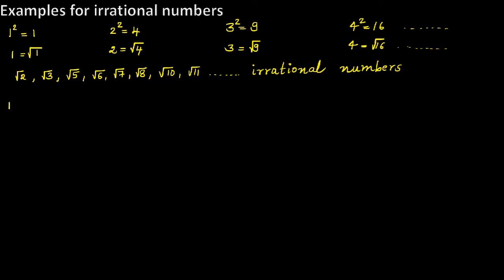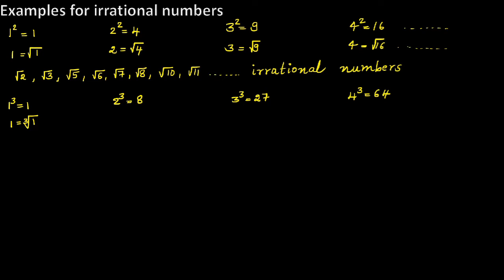You have studied about cube numbers also. Example 1 cube is equal to 1, 2 cube is equal to 8, 3 cube, that is 3 into 3 into 3 is equal to 27, 4 cube is equal to 4 into 4 into 4, that is 64. These are perfect cube numbers. Write the opposite of that.